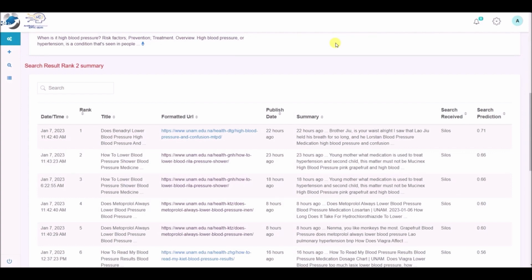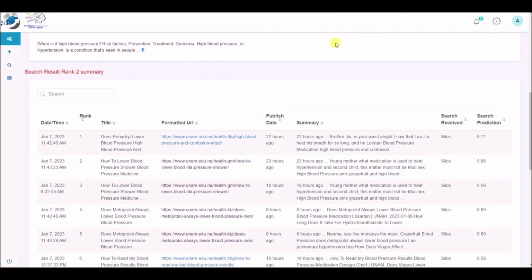23 hours ago. Young mother, what medication is used to treat hypertension and second child? This matter must not be Mucinex. High blood pressure, pink grapefruit and high blood. Rank 2 When Epic URL.